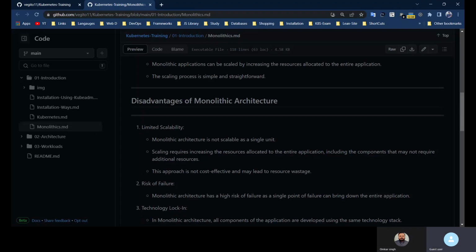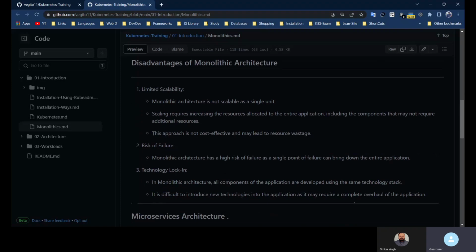So it is not cost effective, because as it is a single jar, it is a huge jar and it will consume a lot of resources. As we are scaling all of the application only because there is a spike in some feature, we are still scaling the whole application. So it means limited scalability.